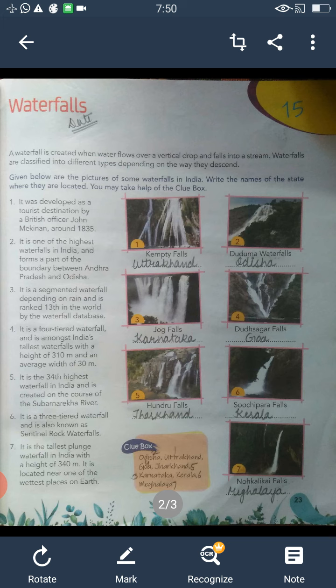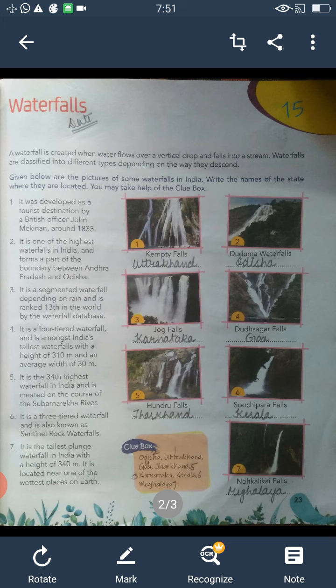Students, you have to write the state name here. Now I am reading the description. It was developed as a tourist destination by a British officer John McNaghten around 1835 and the answer is Kempty Fall, Uttarakhand. So write Uttarakhand below Kempty Fall, in the area provided to you.